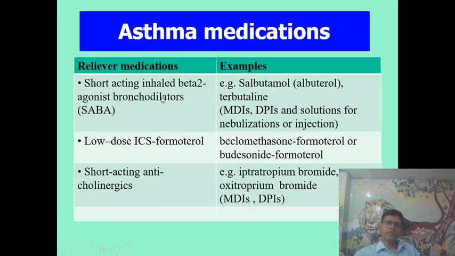The reliever medications are short-acting inhaled beta-2 agonist bronchodilators, SABA, examples salbutamol and terbutaline, used through MDIs and DPIs. Low-dose inhaled corticosteroid-formoterol is now also in this reliever group, beclomethasone-formoterol or budesonide-formoterol. Then short-acting anticholinergics like ipratropium bromide and oxitropium bromide.